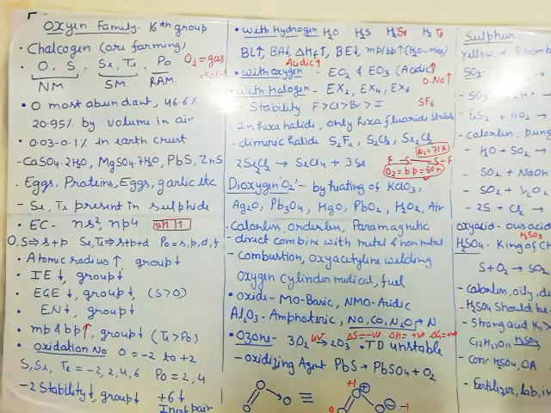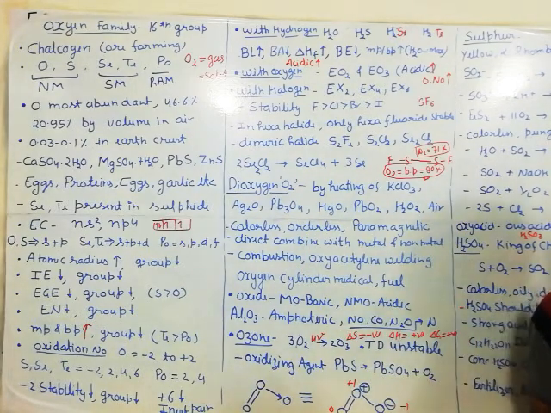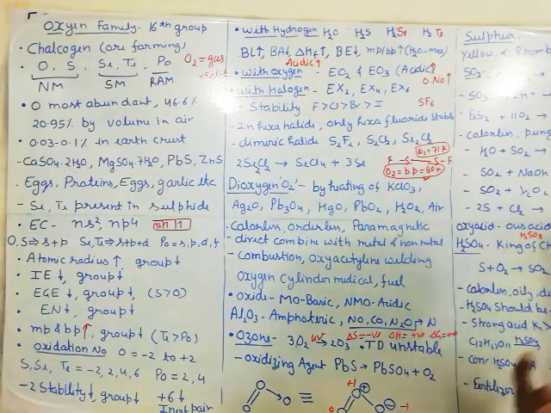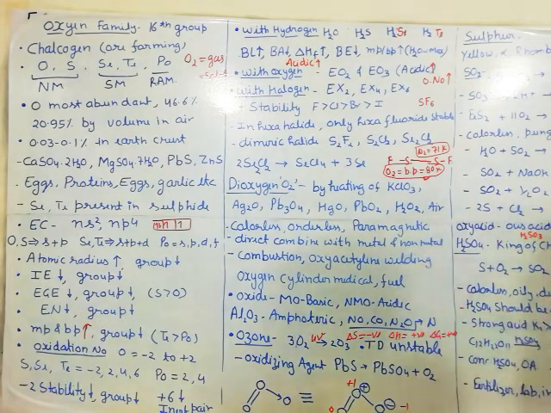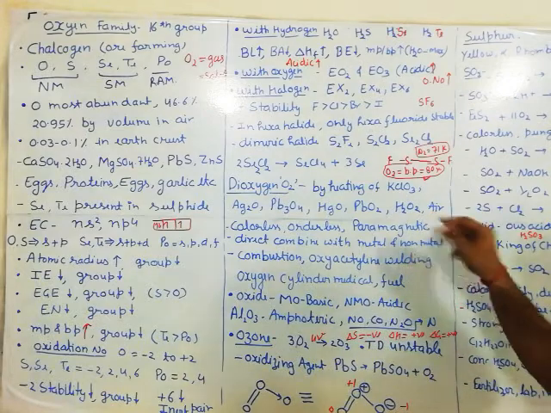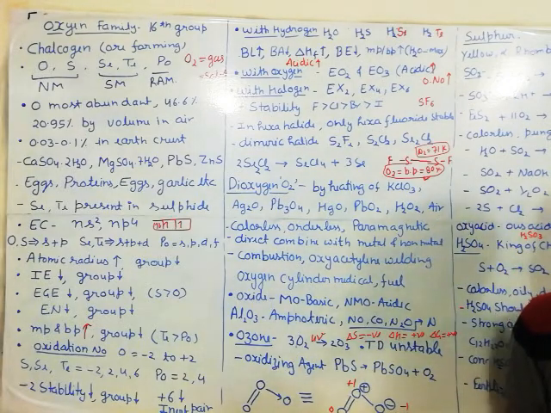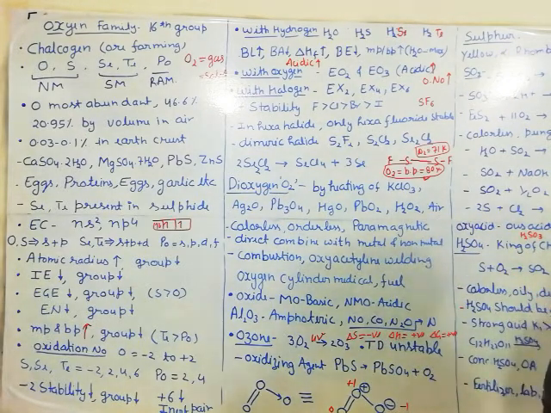Then next we have the dioxygen. Dioxygen is the O2, and we can say it is the live air. Okay, what is the commercial method of preparation, or the easiest method of preparation? Separation from air. Air contains almost 21% of oxygen. So what we can do, we can separate the oxygen from the air.